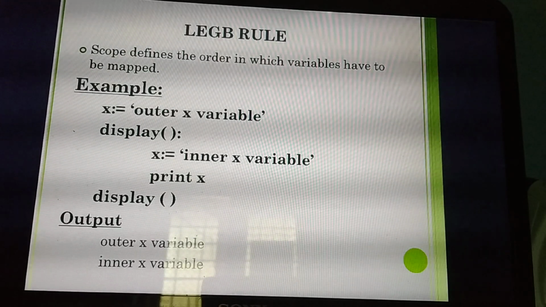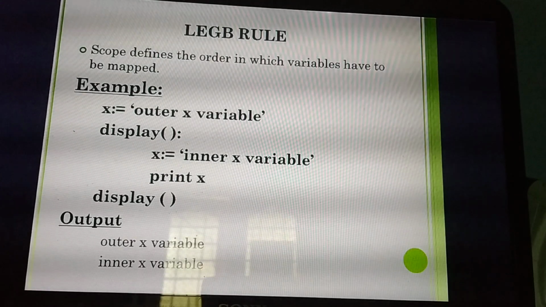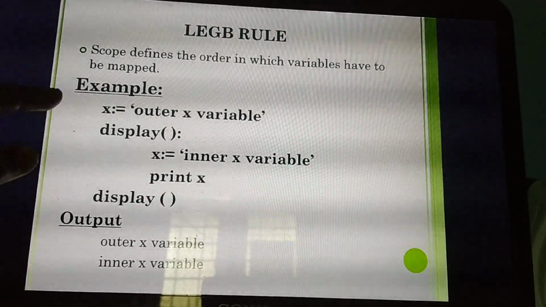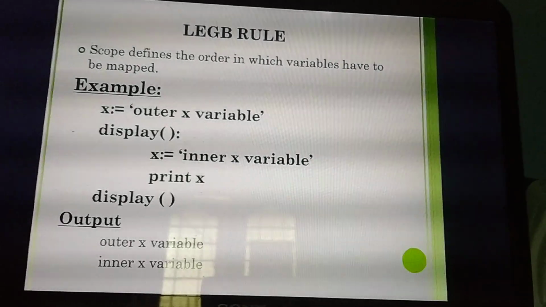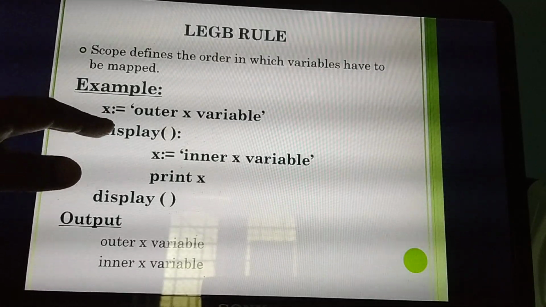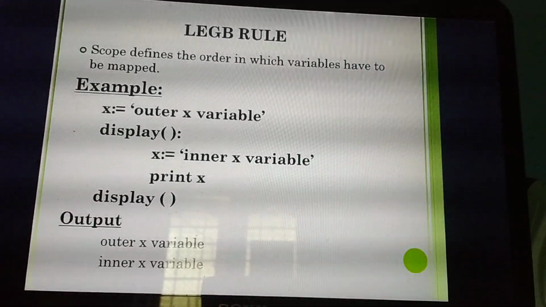How many lines outside the function? What do you mean by inside the function and outside the function? What's the function name? Display of. This function will get over up to this.